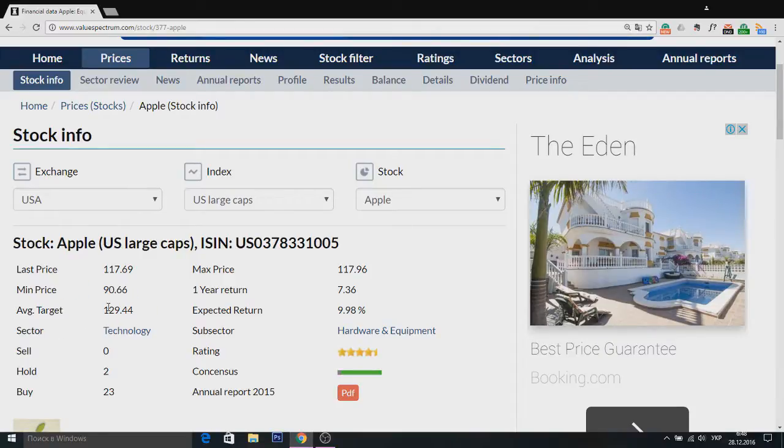Here it is $129.44. If you'd like to calculate the expected return, just subtract from the last price the average price, and here you get a negative value about minus $12 per stock.